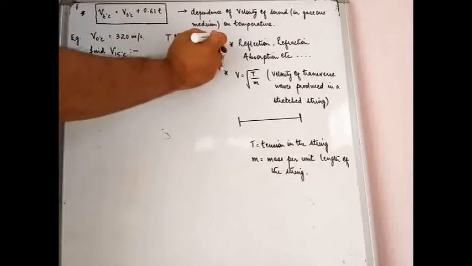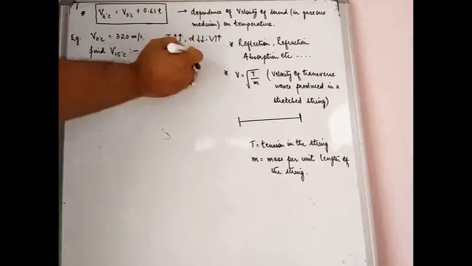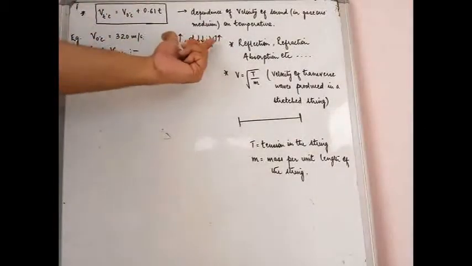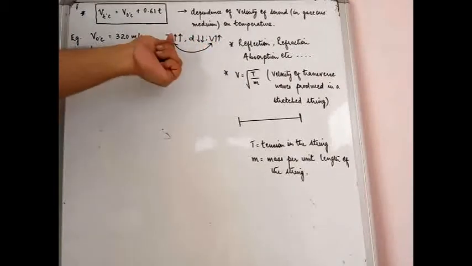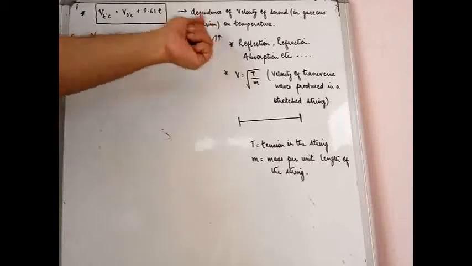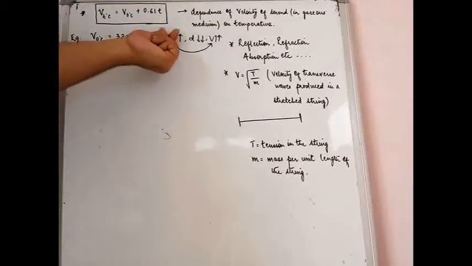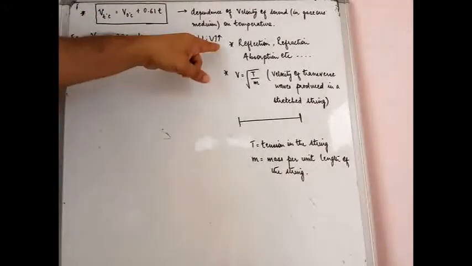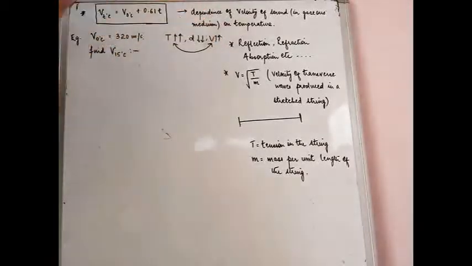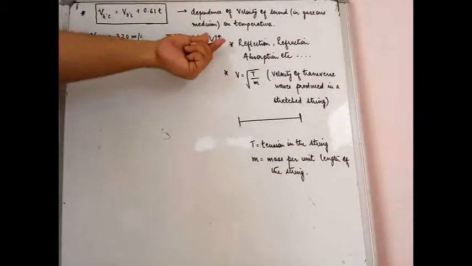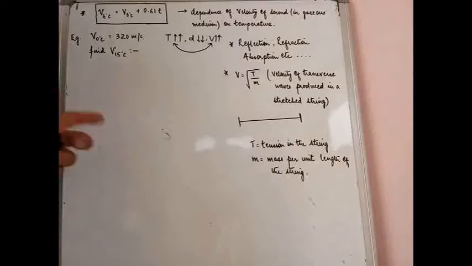Therefore, the velocity of the sound wave will increase. So effectively, the temperature of the medium and the velocity of the sound are directly related. If you increase the temperature of the gaseous medium in which the sound is traveling, then the velocity of that sound wave will also increase. More the temperature of the gas, greater the speed of sound in that gas.